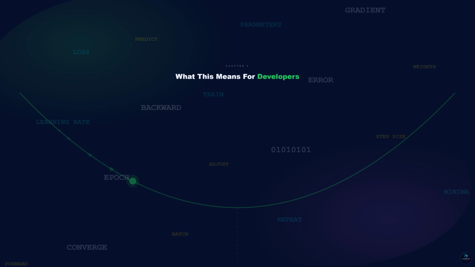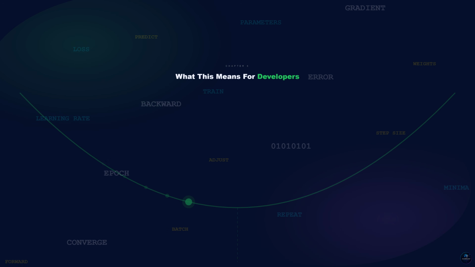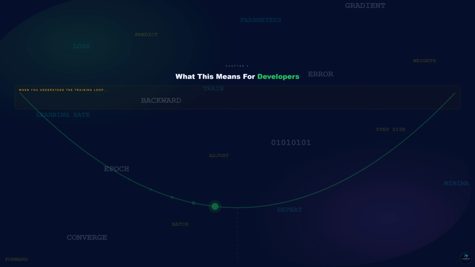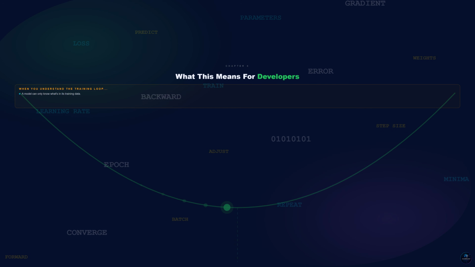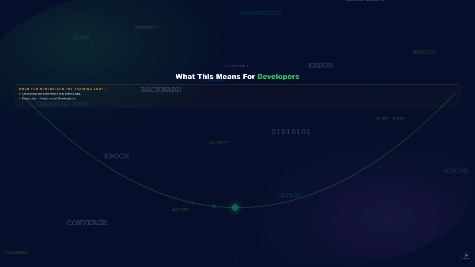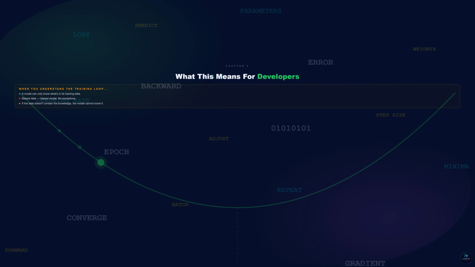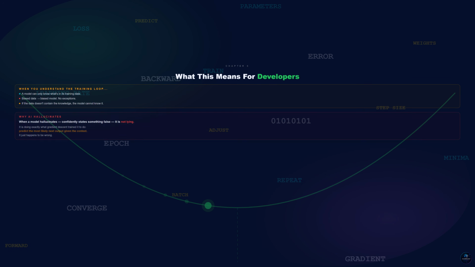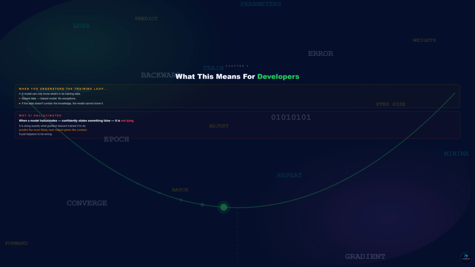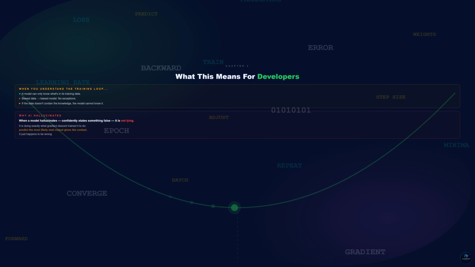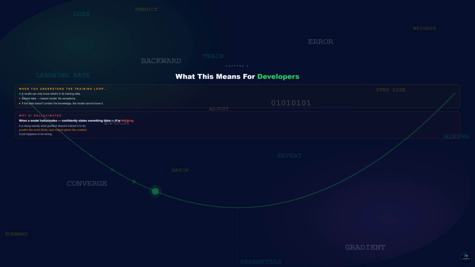So why does this matter to you as a developer? Because when you understand the training loop, you understand the limitations. A model can only learn what is in its training data. If the data is biased, the model will be biased. If the data does not contain certain knowledge, the model cannot know it. When a model hallucinates, confidently states something false, it is not lying. It is doing exactly what gradient descent trained it to do, predict the most likely next output given the context. It just happens to be wrong.